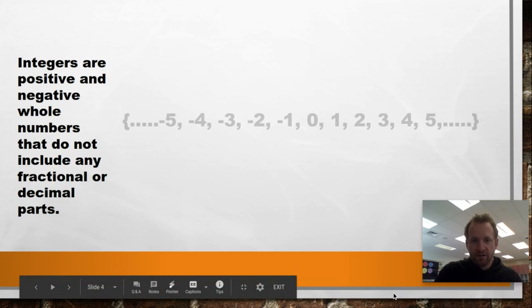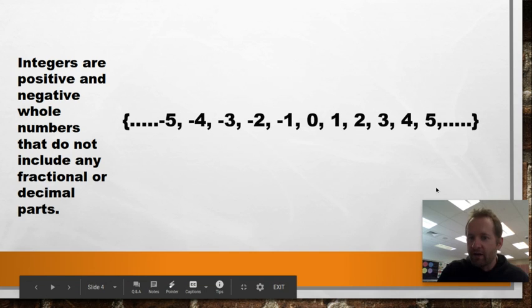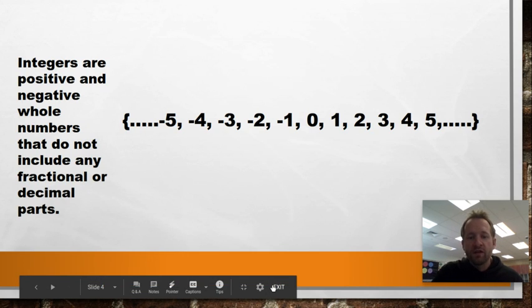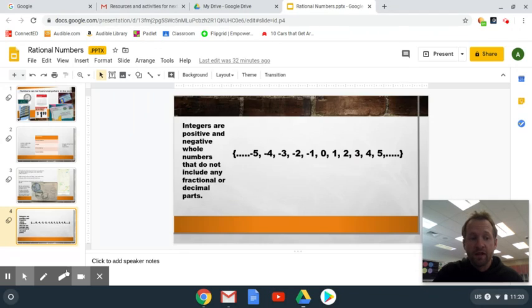So, here's a list. Here's an example. We've got -5, -4, -3. You can see them here, right? These are all integers. They're all positive or negative, and they're all whole numbers. This is -5, -4, -3. So those are integers, right? So hopefully you remember that. We are going to be doing those throughout the whole week.